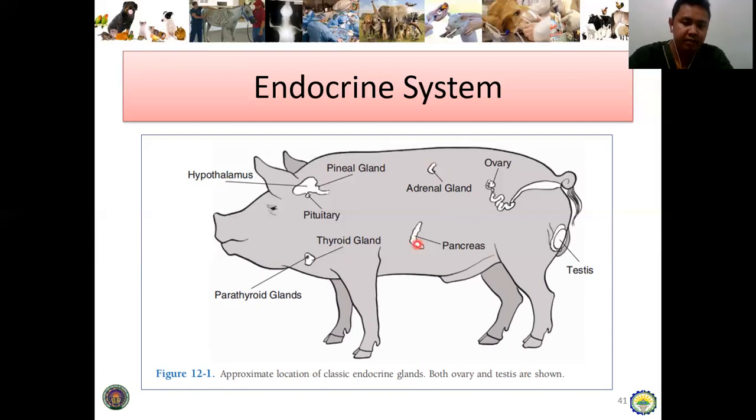Next is the pancreas, and na-discuss nato si pancreas is usually associated sa duodenum. So ma-discover nyo lang na kung sino si duodenum sa digestive system.